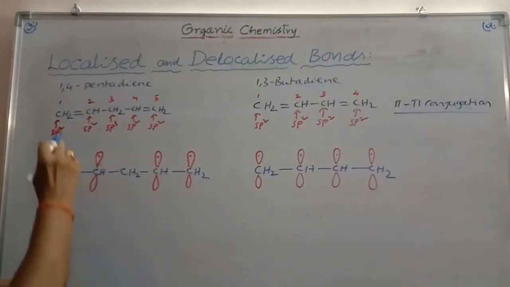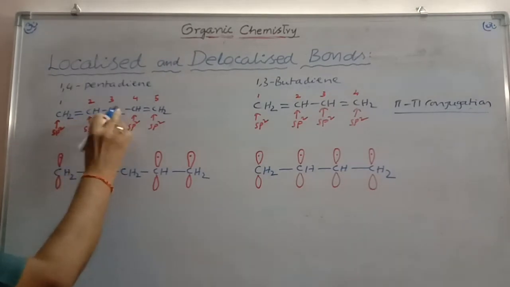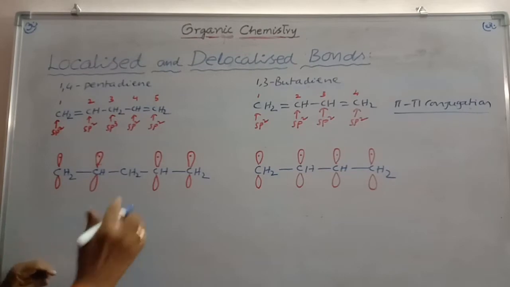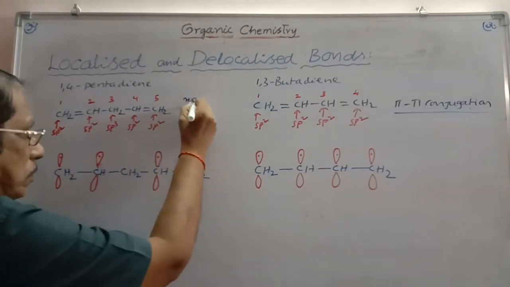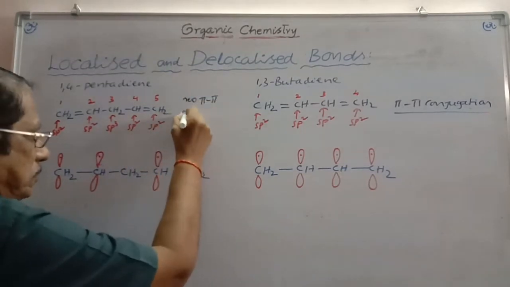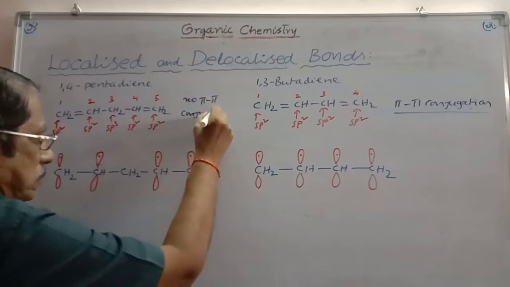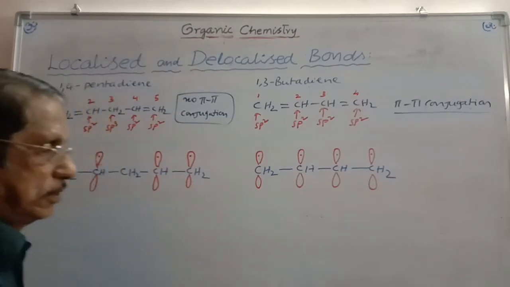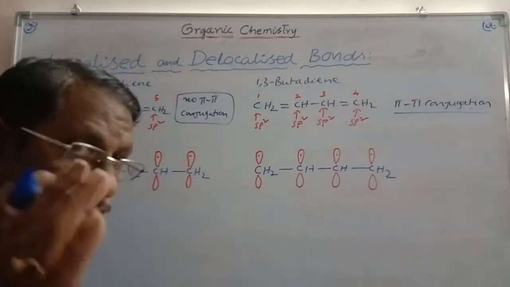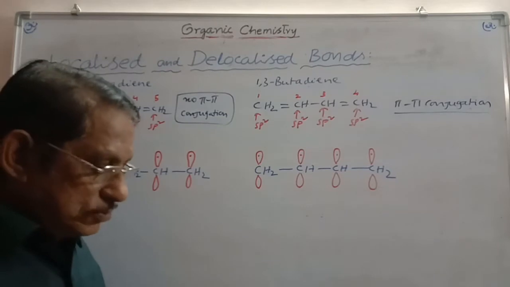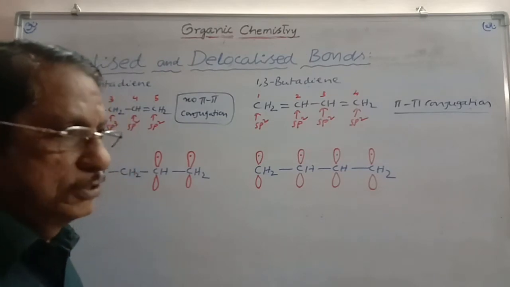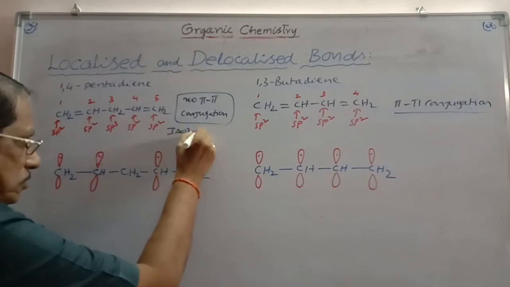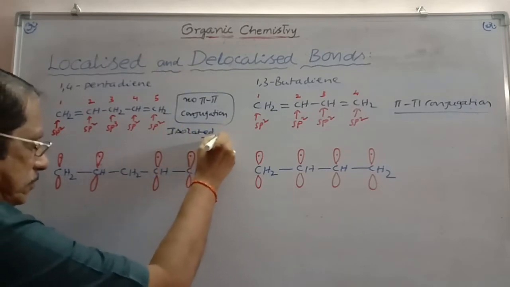And here pi bond, alternate position sigma bond. There is no conjugation of pi bond. Pi bond, alternate position sigma bond, and so here no pi-pi conjugation. That difference you have to note. When there is pi-pi conjugation, there is delocalization. If there is no pi-pi conjugation, then it is called isolated pi bonds. These are called isolated pi bonds.